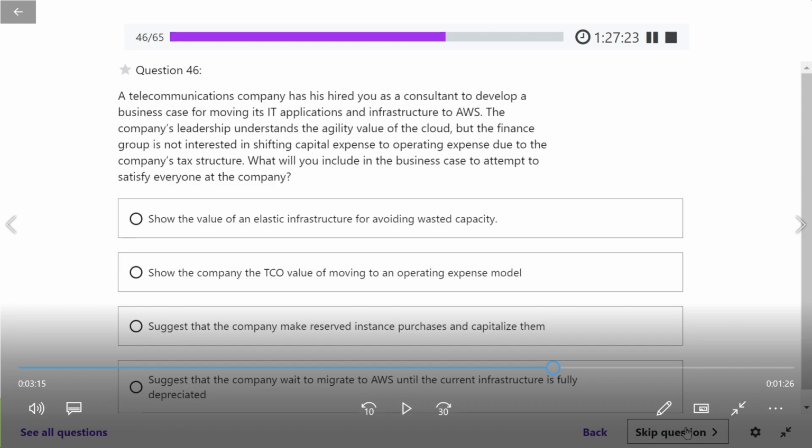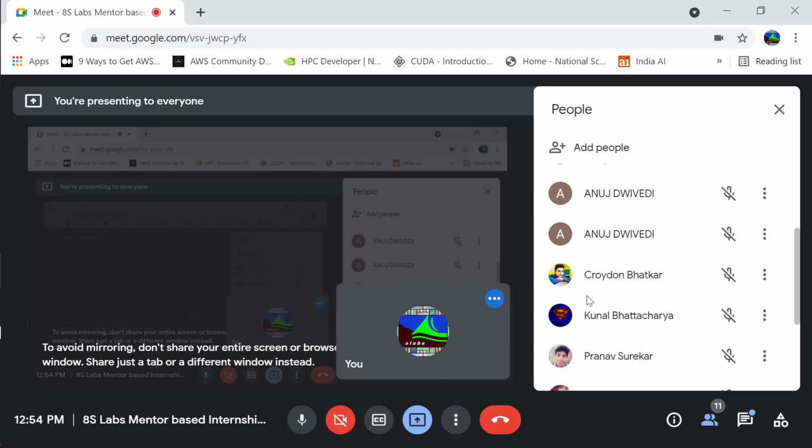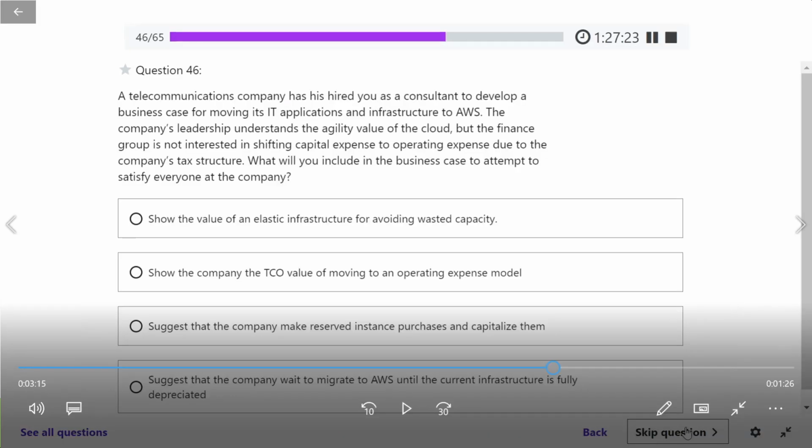So you have not yet moved to the cloud as yet. So what is that one thing that we always show before we move to the cloud? Pranav, you're there?